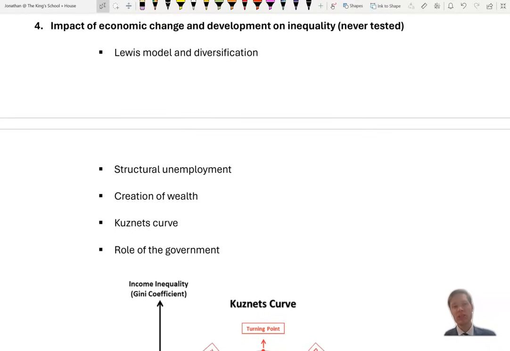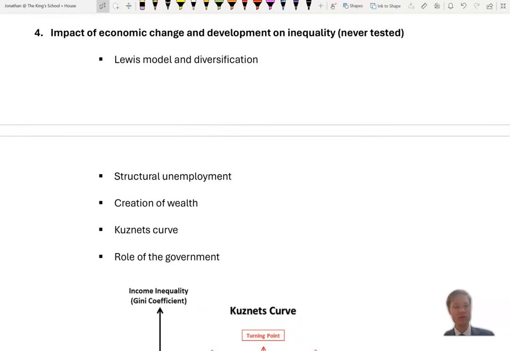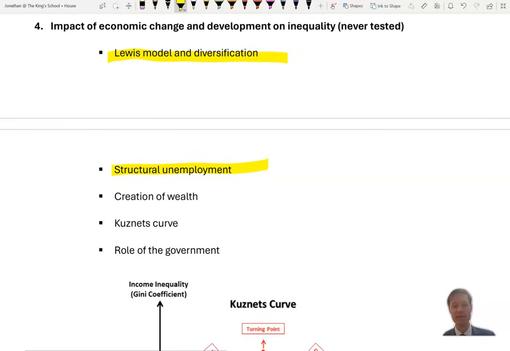Impact of economic change and development on inequality. Well, that's an interesting one, and we could use a number of ideas to talk about that. We could talk about the Lewis model, moving those farmers to factories. You create urban-rural inequality as a result. You could talk about structural unemployment through geographic immobility. We can't move those people to the right places.